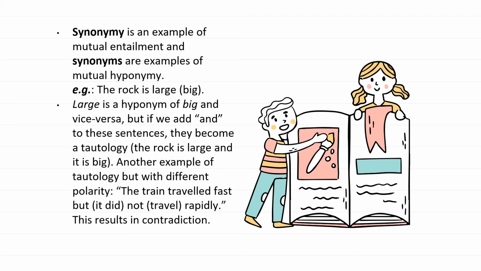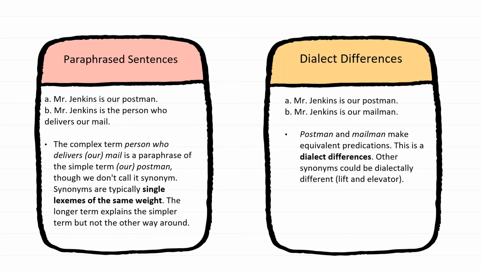So, for example, the rock is large or big. Large is a hyponym of big and vice versa, but if we add "and" to the sentences, they become a tautology: the rock is large and it is big. Another example of tautology, but with different polarity, is: the train traveled fast but it did not travel rapidly. This results in contradiction. The next is verb phrase sentences and dialect differences.